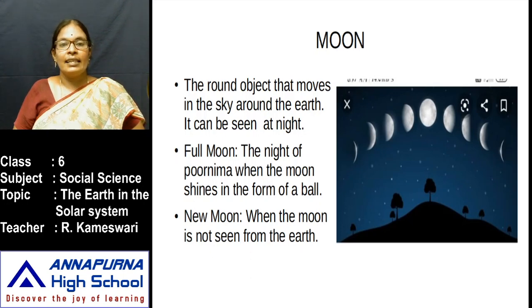Children, here I show one picture to you. In this picture, the moon changes its shape day by day. Sometimes the moon appears to you like a ball. Sometimes it does not come in the sky. The day the moon appears like a ball is called full moon day. The day it does not come to the sky is called new moon day. Every month you can see one new moon day and one full moon day.